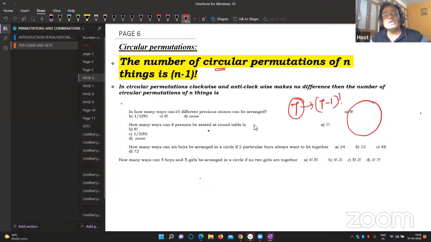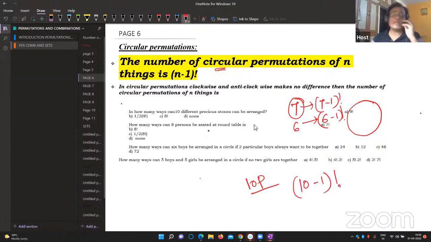That's all. If 6 people are to be arranged in a circle, you can write 6 minus 1 factorial. If 10 people are to be arranged in a circle, you can write 10 minus 1 factorial. Now, the only thing is you have to understand: the number of circular permutations of n things is n minus 1 factorial. The number of circular permutations of 25 people is 25 minus 1 factorial.